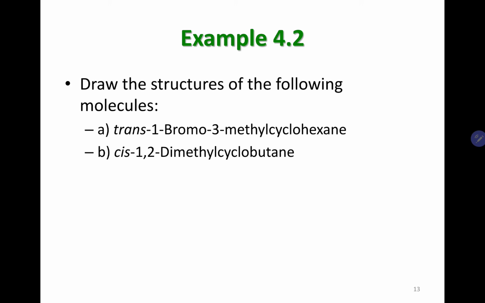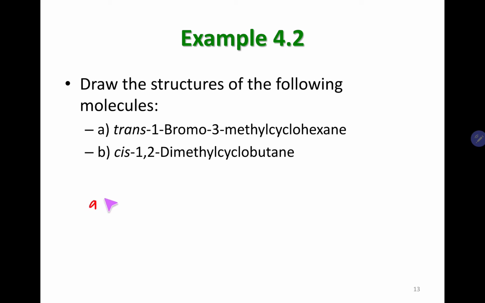So I actually want you to pause the video and see if you could read and understand this question. That is the first thing. And then see if you could come up with an answer by yourself. Okay, so I want you to try this sample example. In here, I want you to draw the structures of the following molecules. I want you to draw a trans isomer for 1-bromo-3-methylcyclohexane. That is the first question that I want you to do.